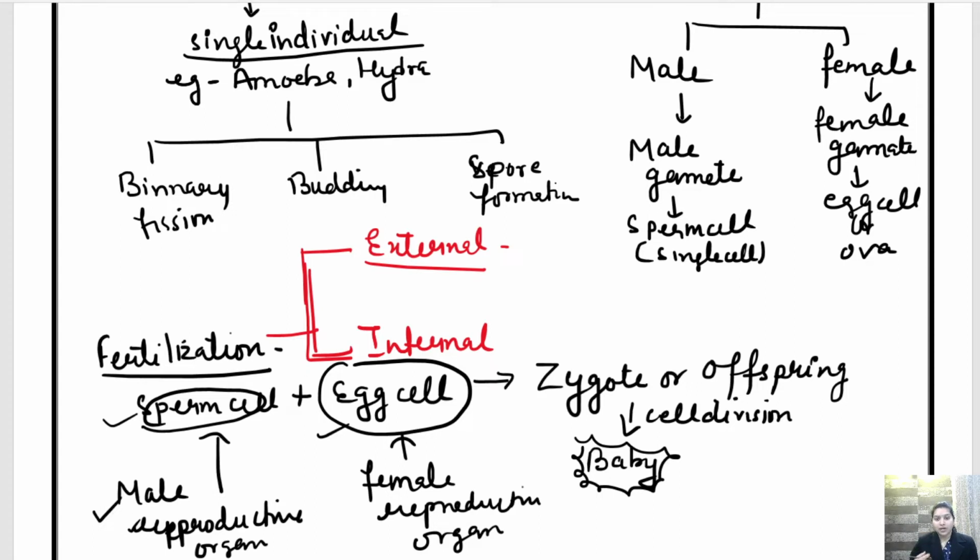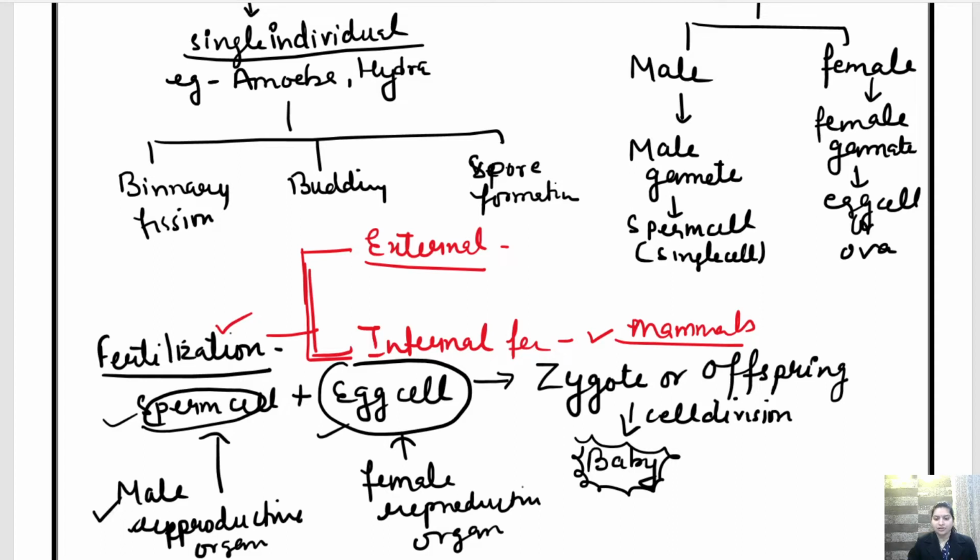Whereas what is internal fertilization? In internal fertilization, the formation of a zygote takes place inside the female body, like in the case of humans. In humans, the zygote develops inside the female body. Such types of fertilization are called internal fertilization. Generally, in mammals, such type of fertilization is seen.